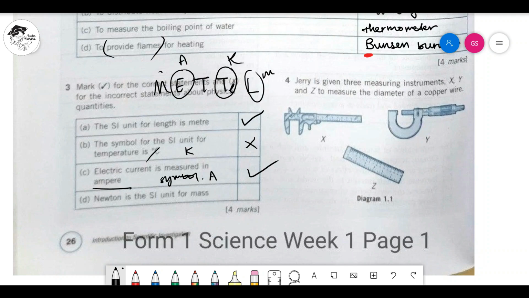They accept. Newton is the SI unit for mass. Mass is here. And we know that mass, I told you before, kilogram, kg. Okay? Most of the things, you go pasar ke apa, your body weight ke apa, kereta ke apa, kg. Where we use Newton? Newton is not. Okay? So, salah.